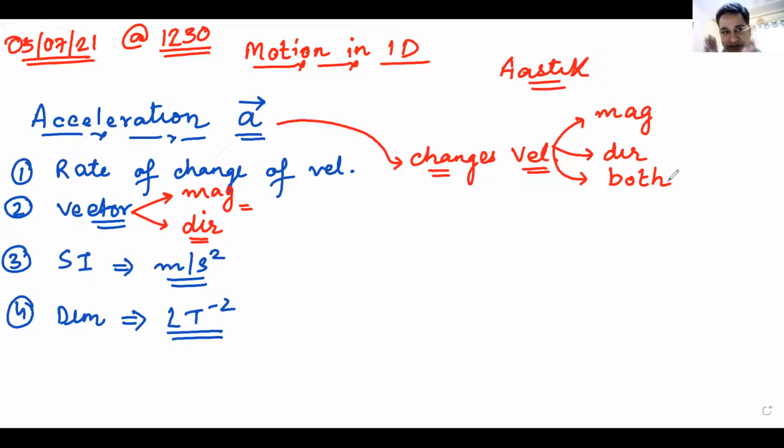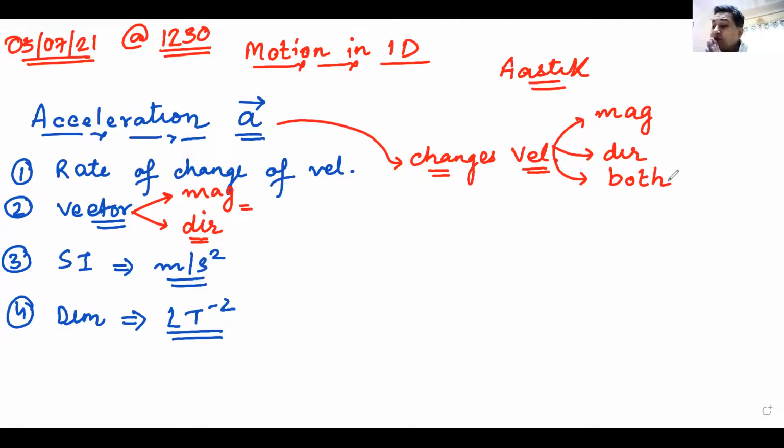Even though the name of the chapter is motion in a straight line, the definitions that we are discussing are the definitions of all the quantities. They are not restricted to straight line motion. Even if it is motion in 2 dimensions or 3 dimensions, the definitions are the same. They never change. Average velocity is always total displacement divided by total time, in 1 dimension, 2 dimensions, any dimension.